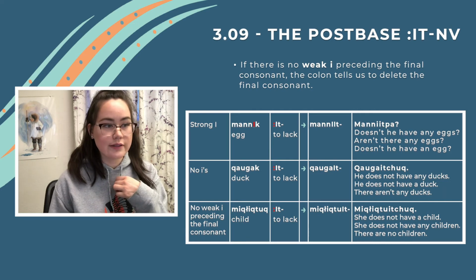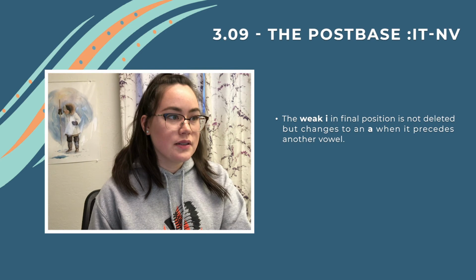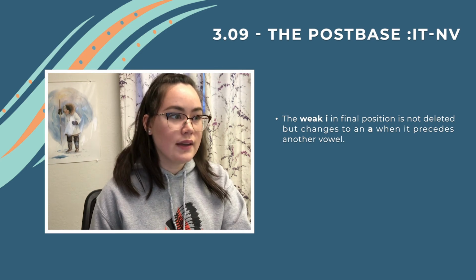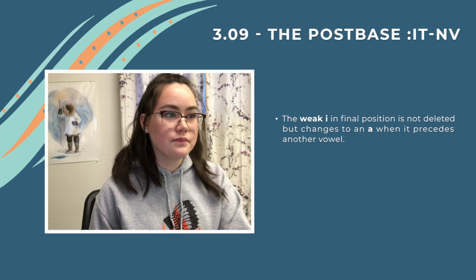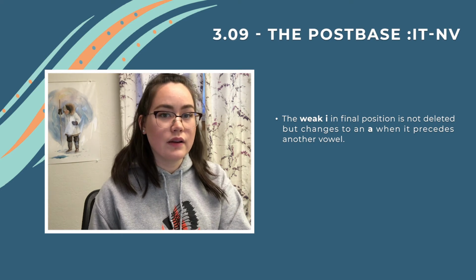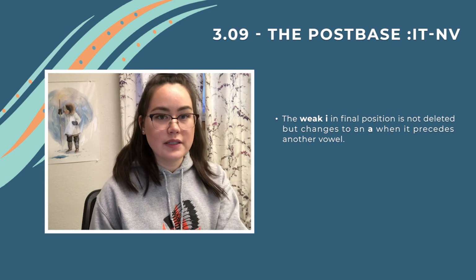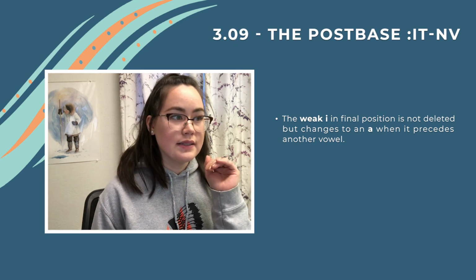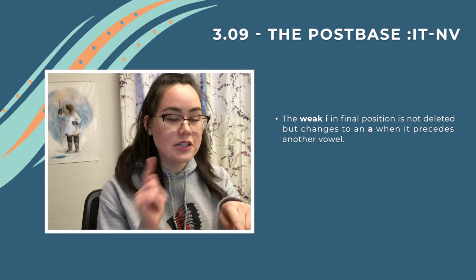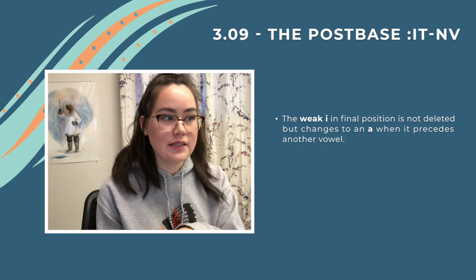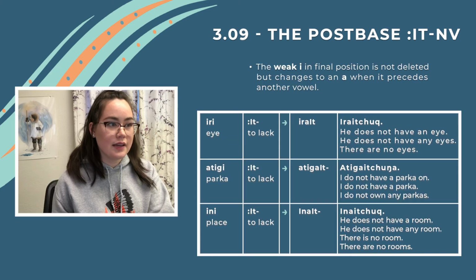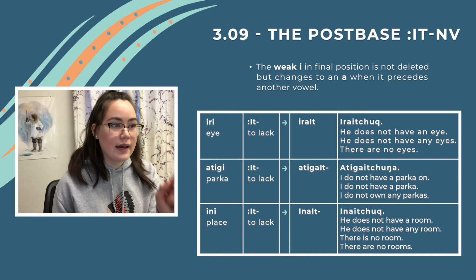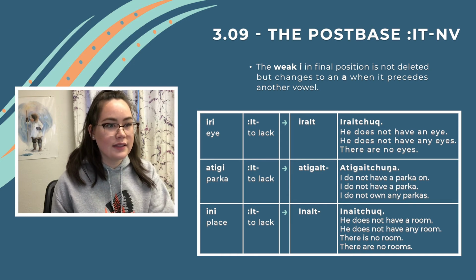The weak i in final position is not deleted, but changes to an a when it precedes another vowel. Basically it is saying that when the last letter of your base word is an i, it is not deleted. It just changes to an a when it precedes another vowel. Example, iri, eye. That last i changes to an a. So irait, iraitchuk. He does not have an eye. He does not have any eyes. There are no eyes.